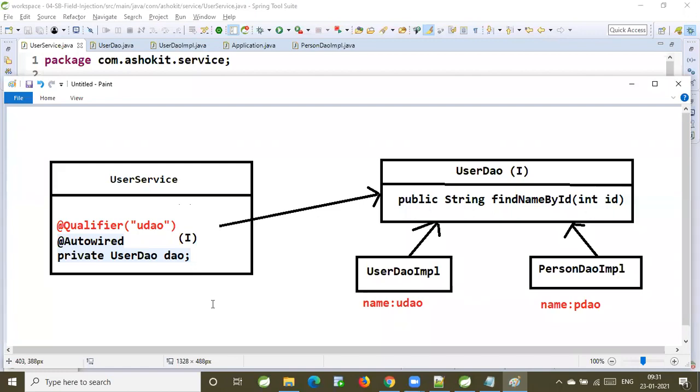Are you guys clear with this one? What is by name and what is by type? By name, it will identify the bean by the name. By type, it will identify the dependent bean based on the data type. Whenever you go for by type, is there a chance of getting the ambiguity, or is there no chance? There is a chance of getting the ambiguity problem.